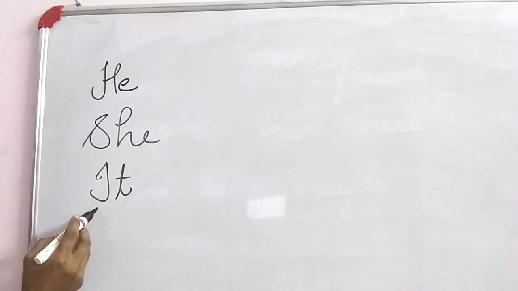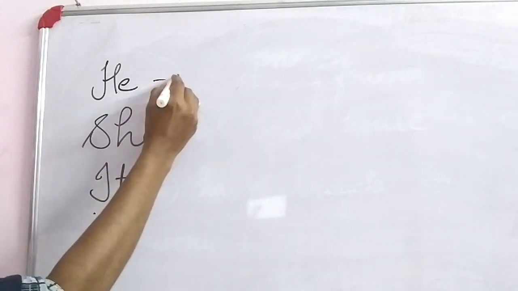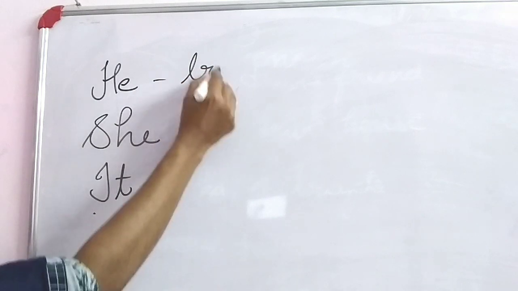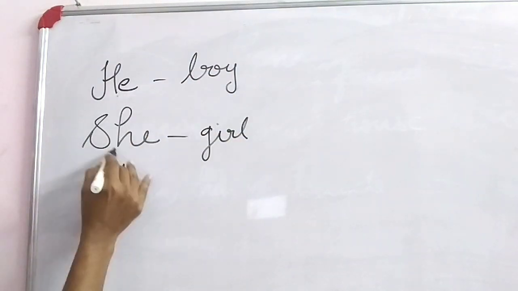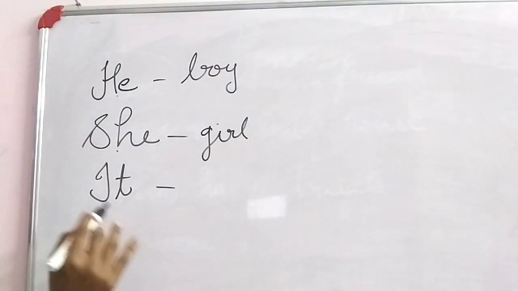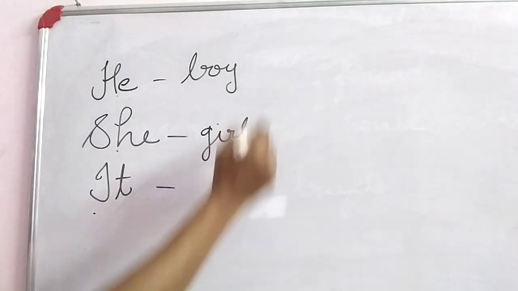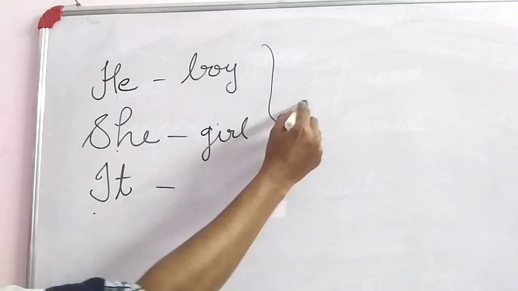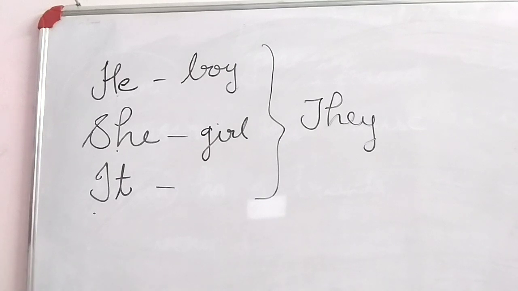For a boy category we use he, for a girl category we use she, for a non-living thing or animal we use it. And for all plurals we use the pronoun they.